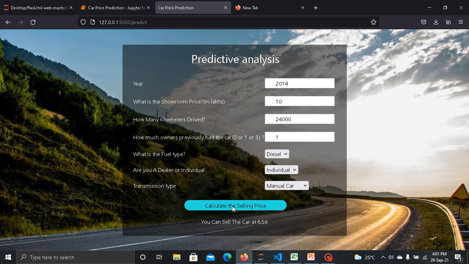Now here I am calculating the selling price. Okay, so we have predicted the car price is 6.56 lakh.